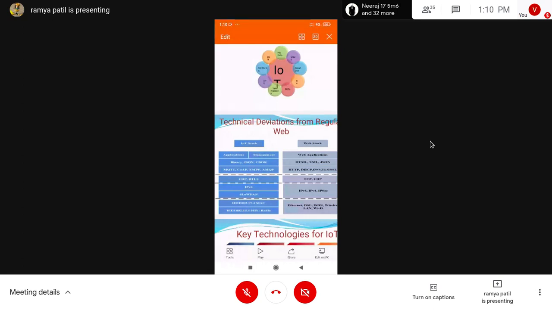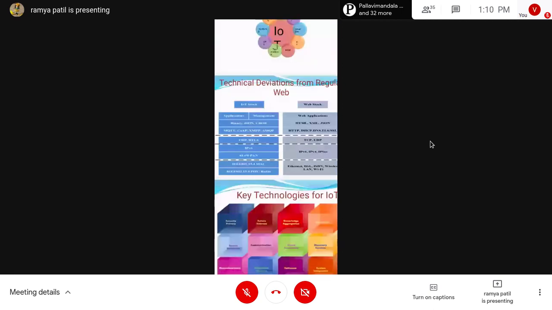Here in web applications, we use HTML, XML, JSON, but in IoT we are doing machine to machine communication. Machine to machine communication can understand only binaries and JSON, CBOR, these kinds of things. And for communication we have MQTT, COAP, XMPP, and AMQP protocols. But here we have different protocols.